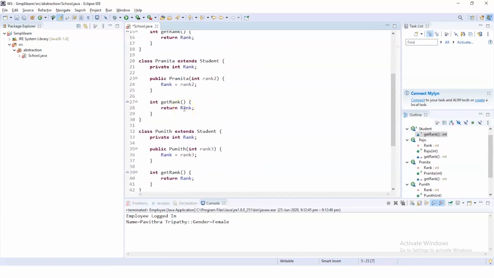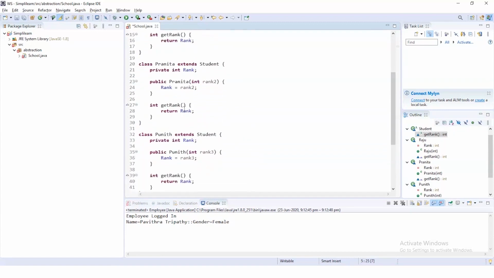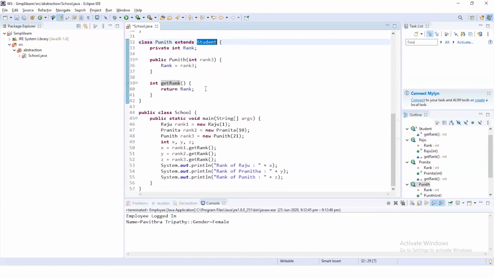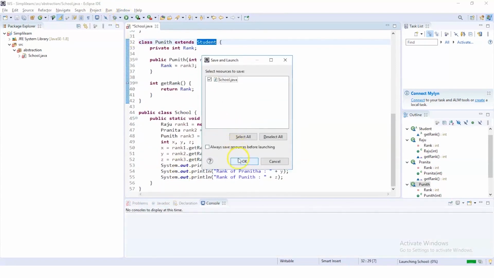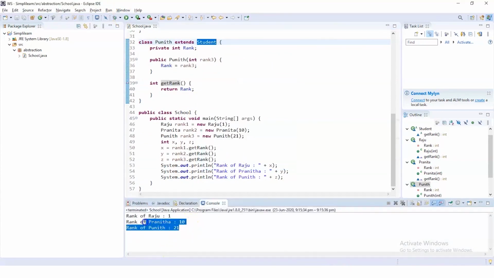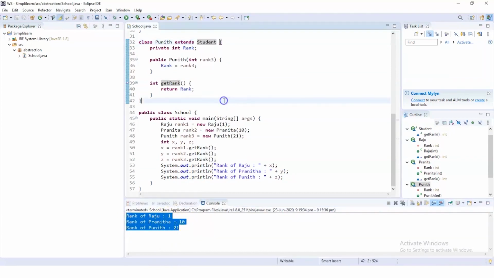These classes will inherit the abstract class Student and display their ranks. Now let us try to execute this program and see the output. As you can see, the three classes have successfully inherited the abstract class and displayed their ranks on the output console.